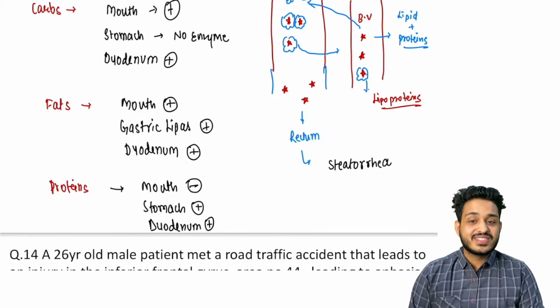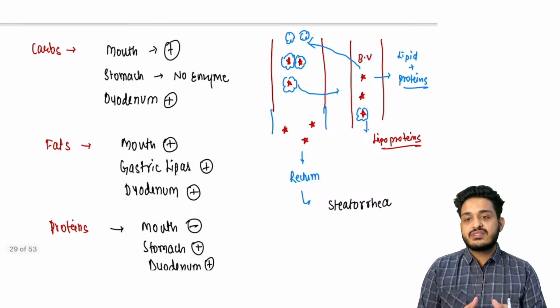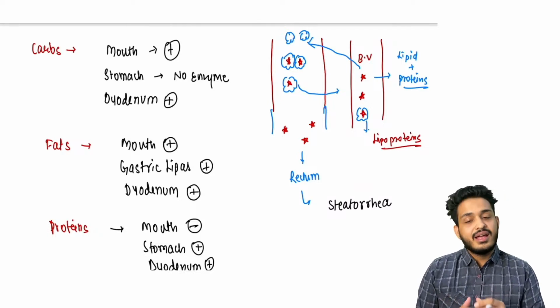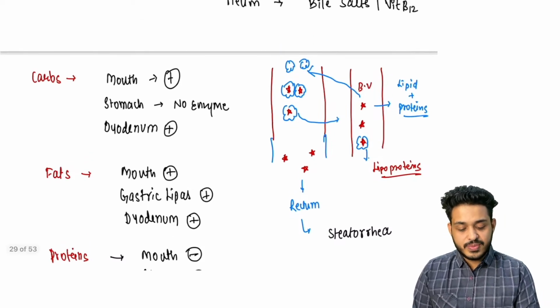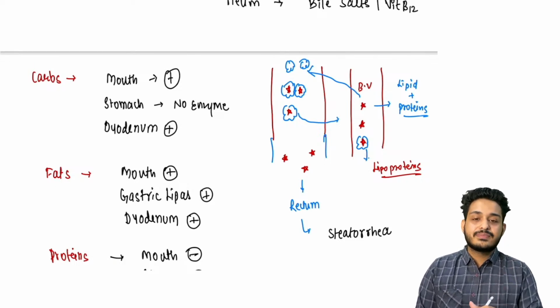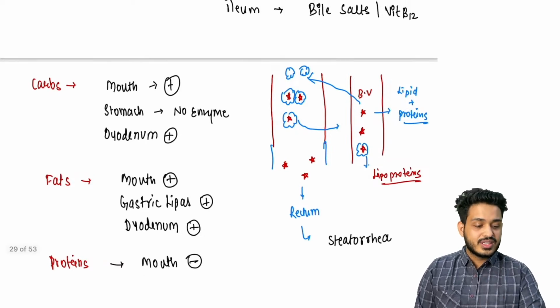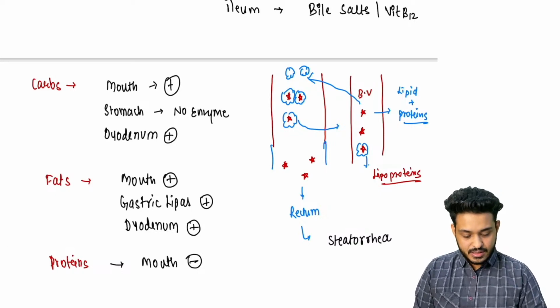This particular patient is going to have steatorrhea. Very good. You understand, this is the basic physiology. If you understand physiology well, everything will be easy for you in medicine, right? So this is the patient who is going to present with steatorrhea. Suppose a patient comes to you now with steatorrhea. You will be thinking in terms of bile pathology, liver pathology, right?